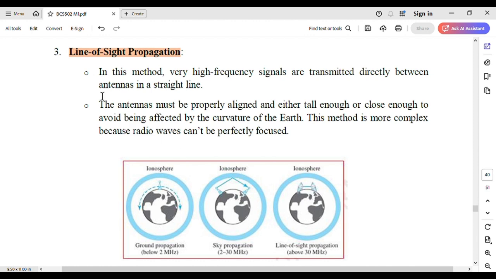And the third is the line of sight propagation. In this method, very high frequency signals are transmitted directly between antennas in a straight line. So the antennas must be properly aligned and either tall enough or close enough to avoid being affected by the curvature of the earth. This method is more complex because radio waves can't be perfectly focused. So we must exactly focus from one sender to another receiver or one satellite to another satellite.